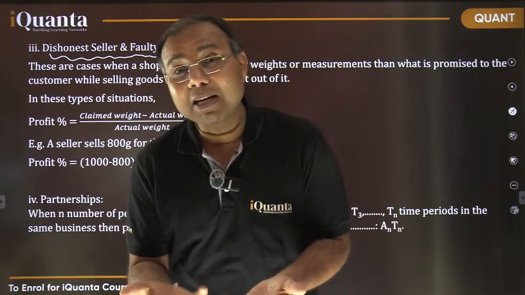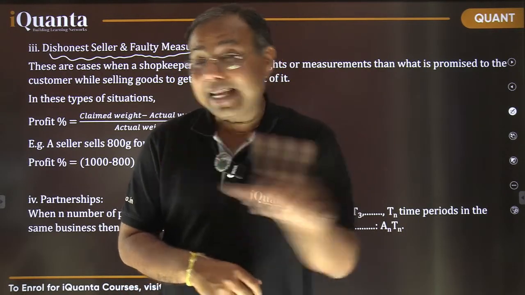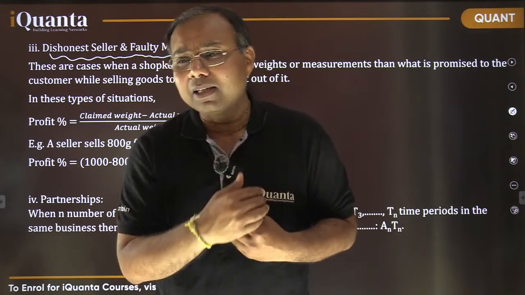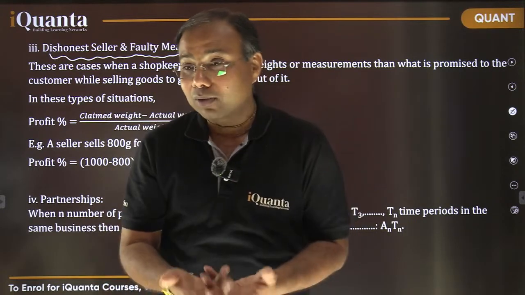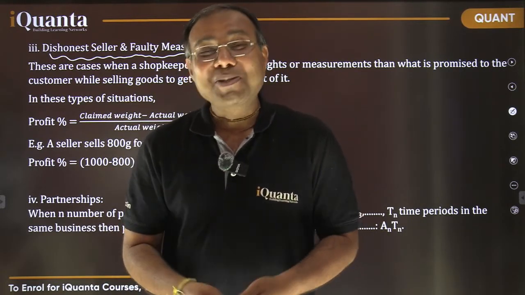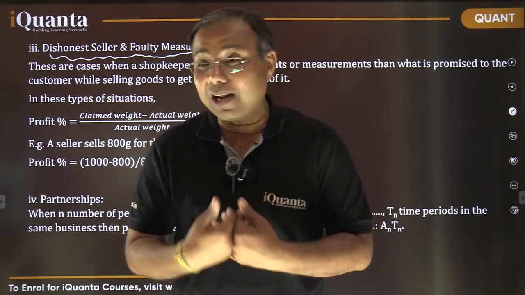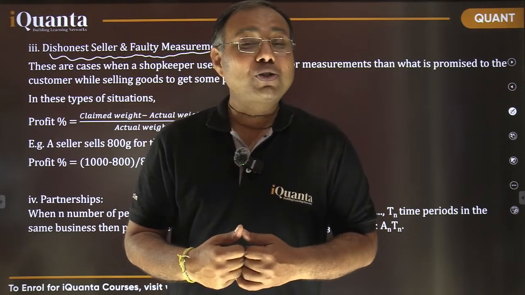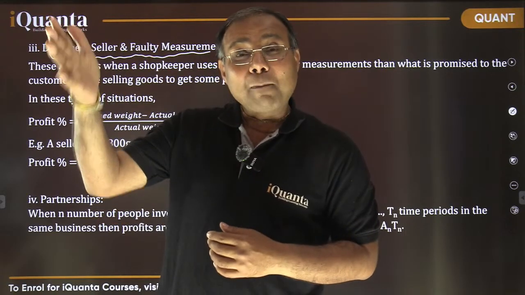वो पूरा 1 किलोग्राम के लिए चार्ज करने वाला है. But sometimes students get confused in that. So don't think that उसने चोरी किया है कस्टमर के लिए. नहीं भाई, ले कस्टमर तेरे लिए मैंने चुरा के तेरे को 100 ग्राम वापस दे दिया. No. He is giving less quantity to get more profit for himself. ठीक है? So that means he is going to charge more. That means his selling price would remain the same, but he is decreasing his cost price.